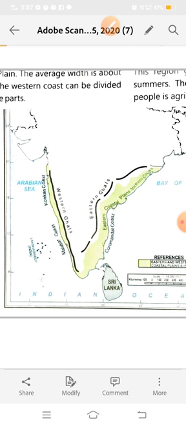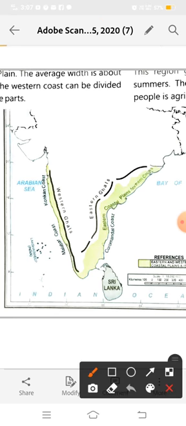So the location of the eastern coastal plains is, it lies between the Eastern Ghats and the Bay of Bengal. Where is the Bay of Bengal? This is the Bay of Bengal, and this edge is known as the Eastern Ghats.